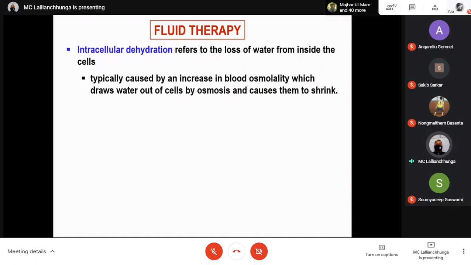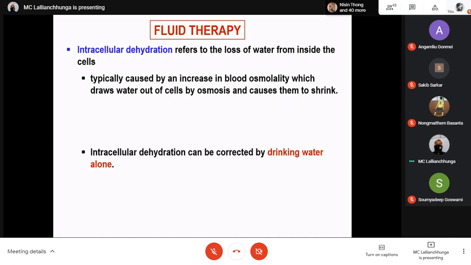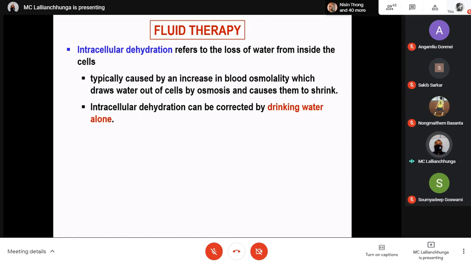That one also we have already discussed, when we talk about osmoreceptors, when we talk about thirst. Okay, because of the high concentration of solute outside of the cell, water moves out of the cell. That is causing intracellular dehydration, and the cell will shrink. Intracellular dehydration can be corrected by drinking water alone. So this point is important because there is only loss of water from the inside of the cell to the outside of the cell. So you can correct intracellular dehydration by simply drinking water only.